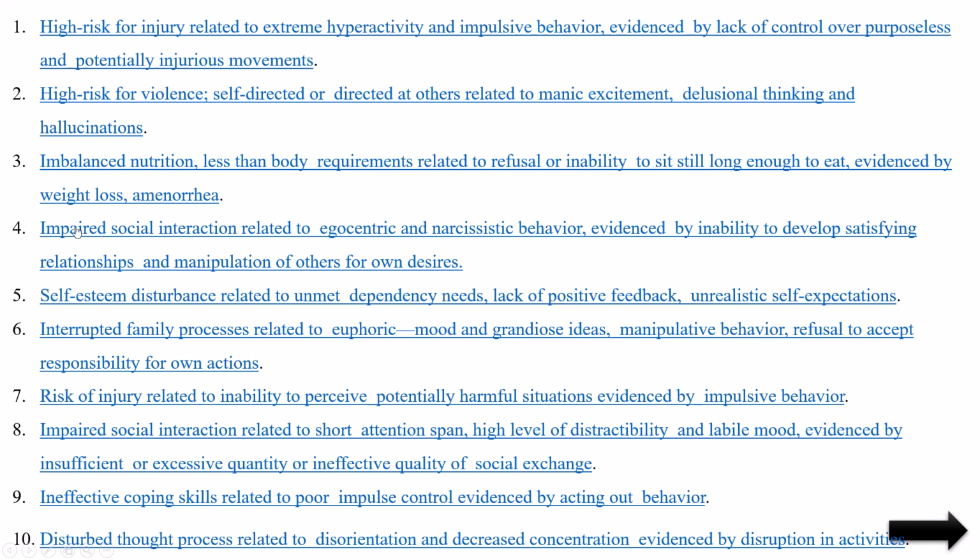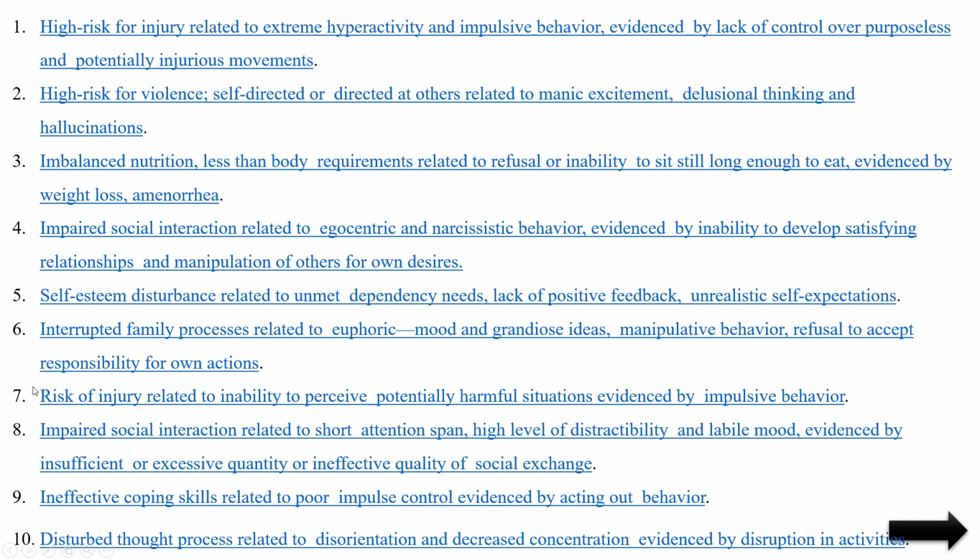Next is impaired social interaction, because they are not properly communicating with others because of their inhibited activities, impulsive behaviors and aggressive behaviors. So impaired social interaction will be there. And self-esteem disturbance. Self-esteem means self and respect. If you want to get respect, we must give respect to others. Then only we will get it. But they will not do like that. So self-esteem disturbance will be there. And interrupted family process, because they will not cope with family activities. So interrupted family process will be there.